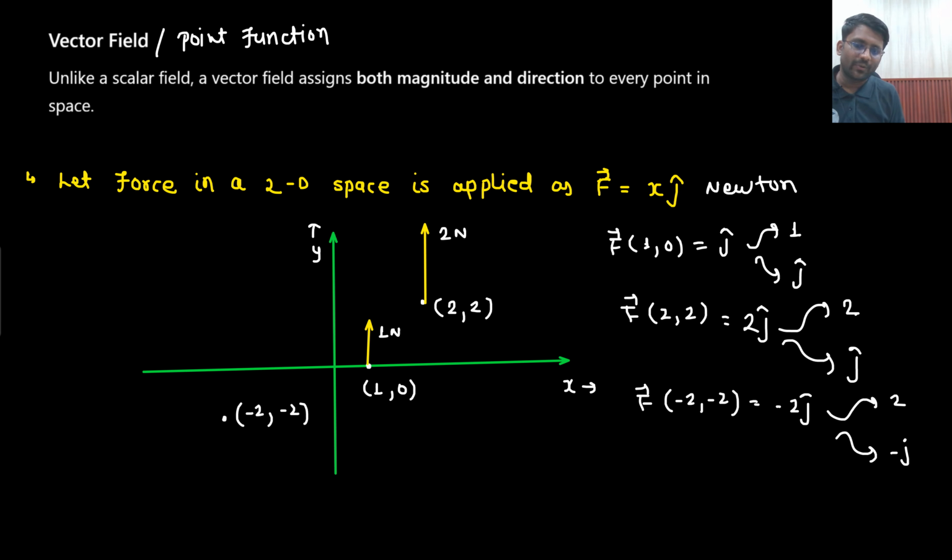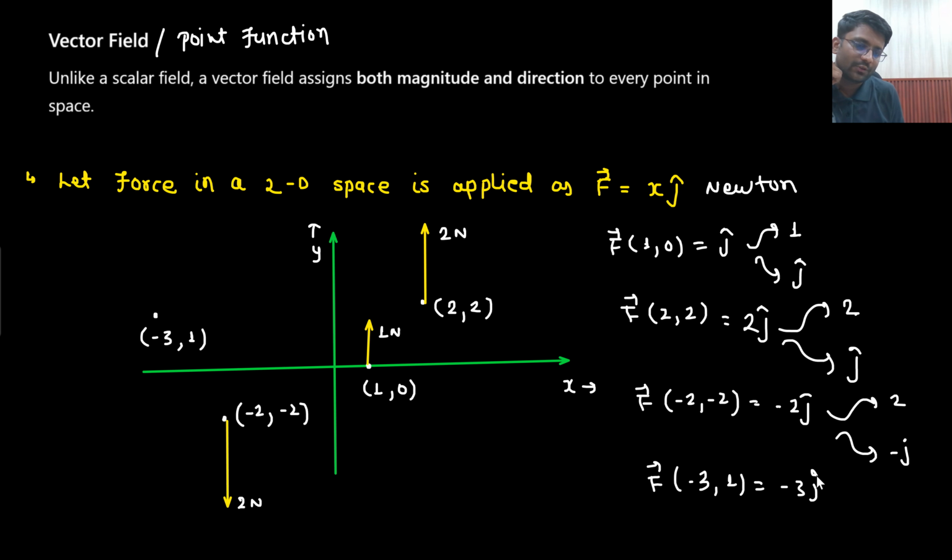So at this particular point, someone is applying a force of 2 Newton in the direction of -j cap. Similarly, if you are at x equals -3, y equals 1.